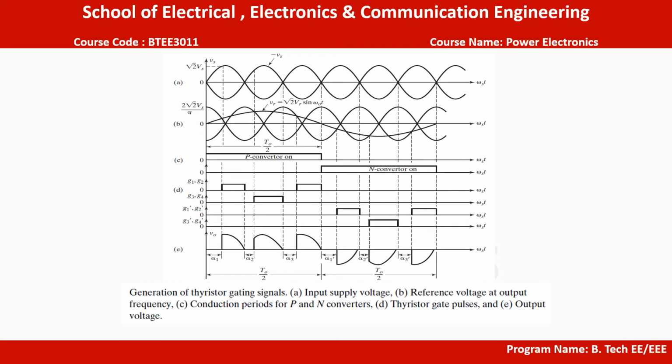So the first waveform you can see is that for the input supply voltage, followed by the reference voltage at output frequency, the conduction periods for P and N converters, the thyristor gate pulses, and finally the output voltage.